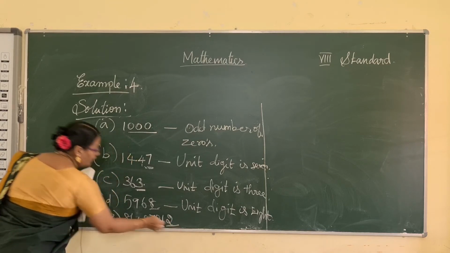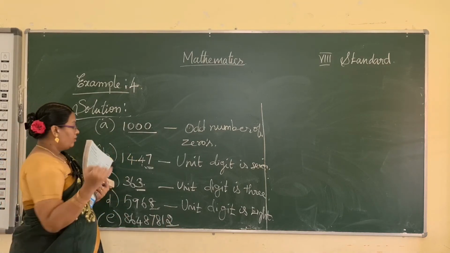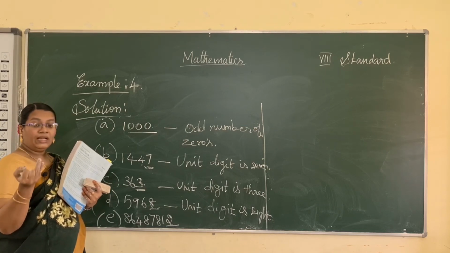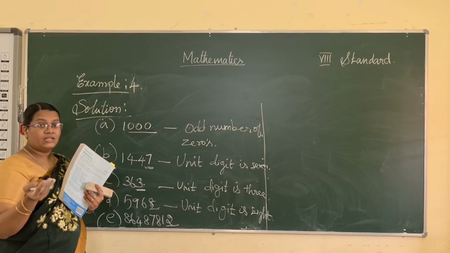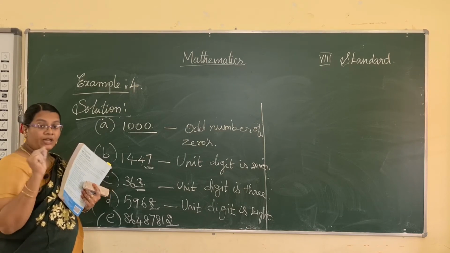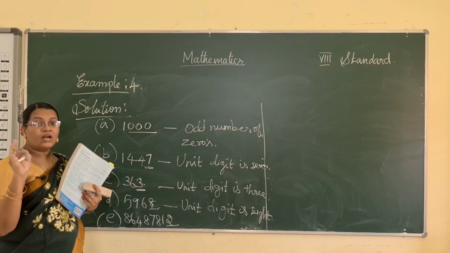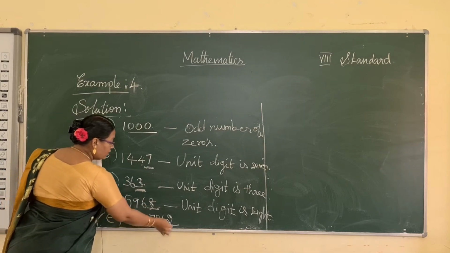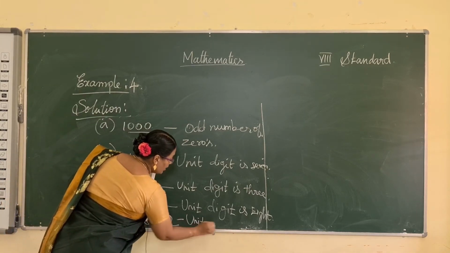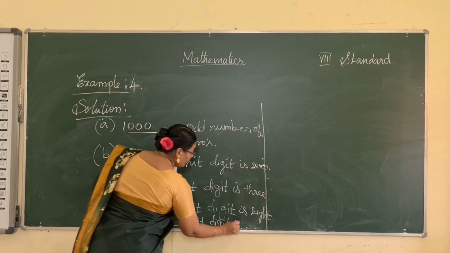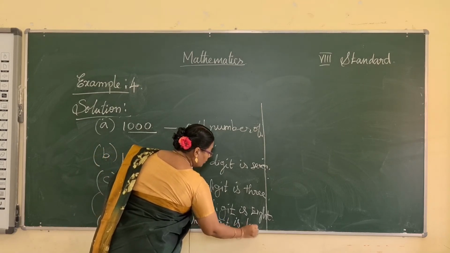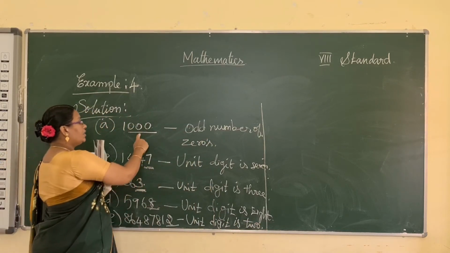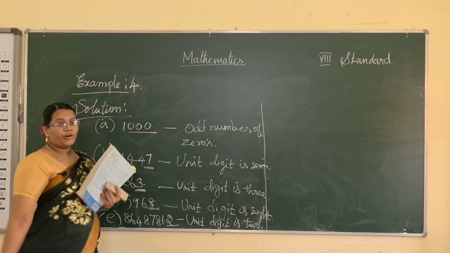86487812. Here also it ends with unit place 2. So a very important property: if the natural numbers 2, 3, 7 and 8 are present in the unit place, the given number is not a perfect square. So the unit digit is 2. Okay, these are the reasons for not being a perfect square. An odd number of zeros is there, so it's not a perfect square.